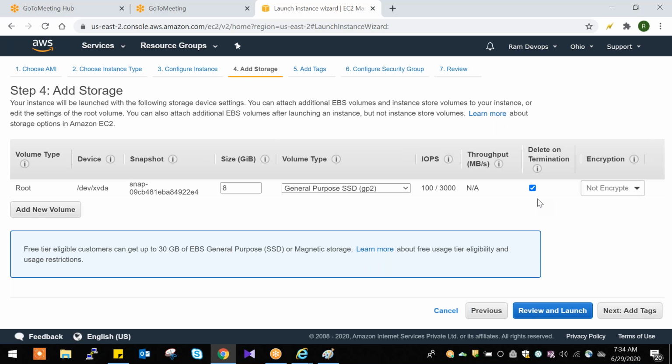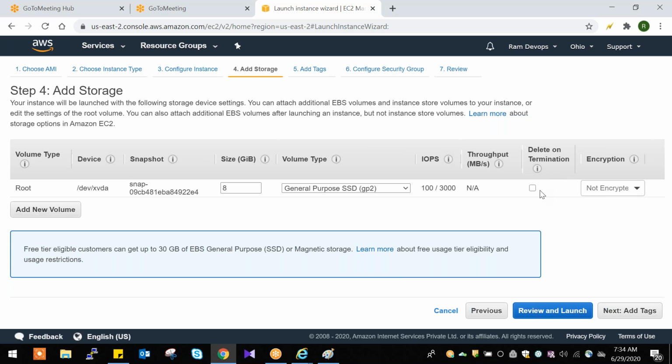Terminate means deleted. If you uncheck this, when you terminate your server, this storage drive will still be available. If you have any data in this drive, you can reuse the data. That is why we use this option.